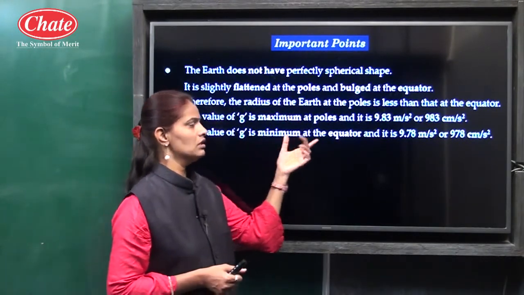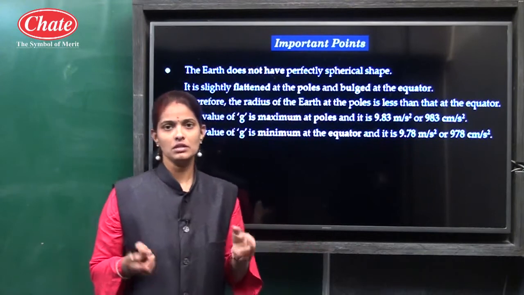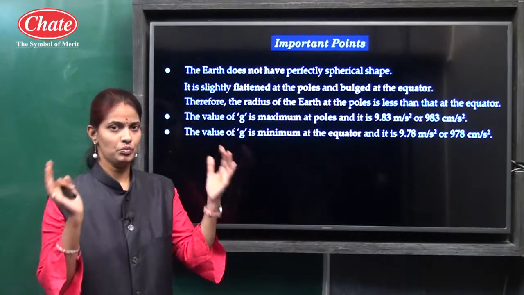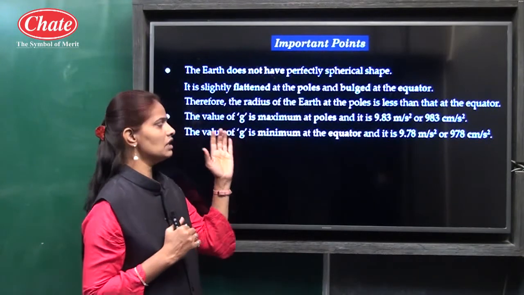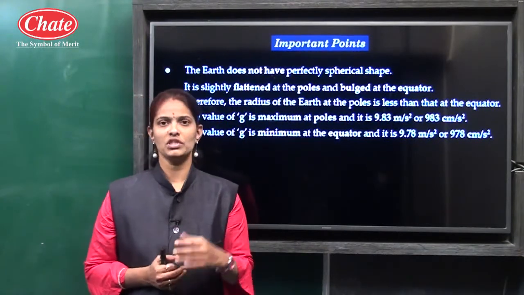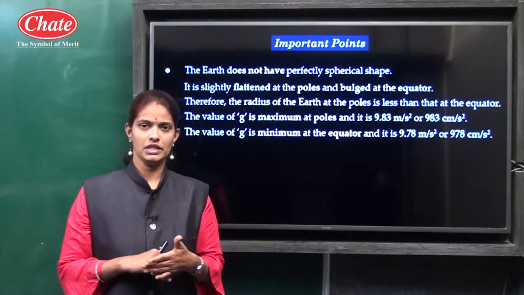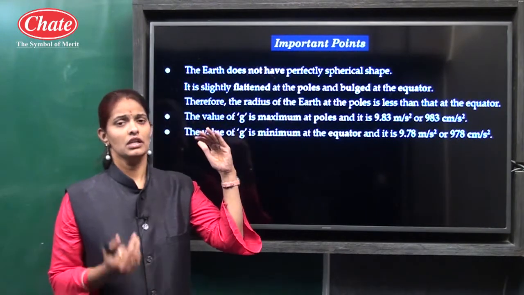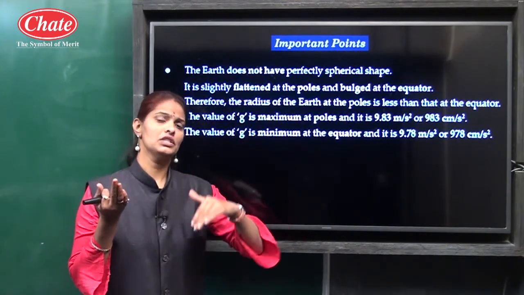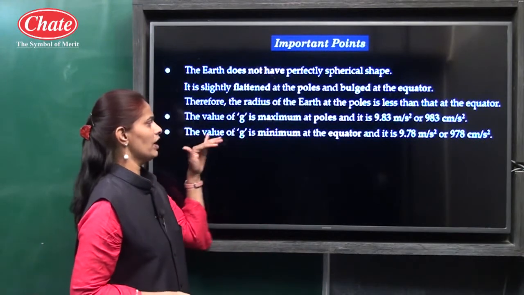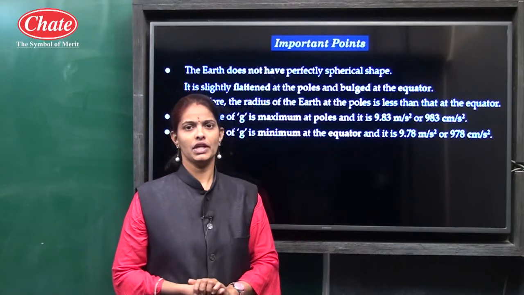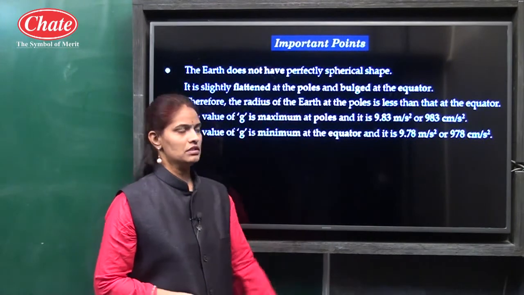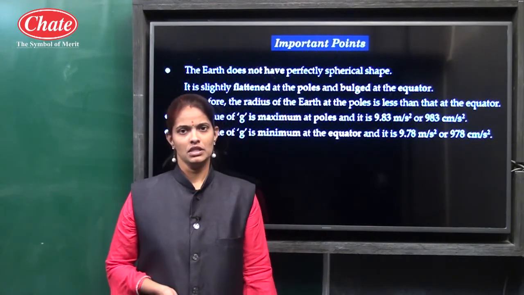Because the shape of the Earth bulges at the equator, the radius increases, and we know g is inversely proportional to the radius. If the radius decreases, then g increases. If the radius increases, then g decreases, and that is why the value of g is minimum at the equator and it is 9.78 meter per second square and 978 centimeter per second square.